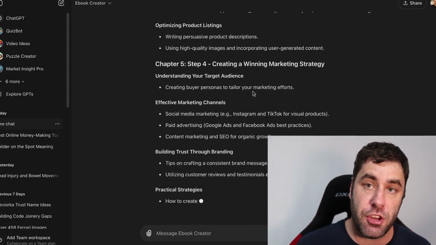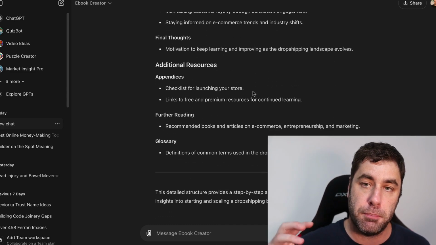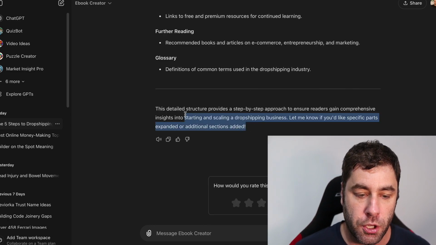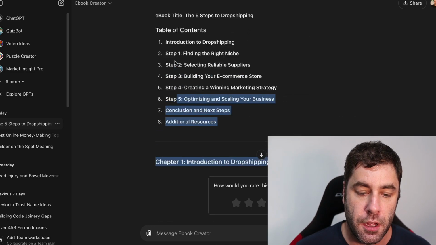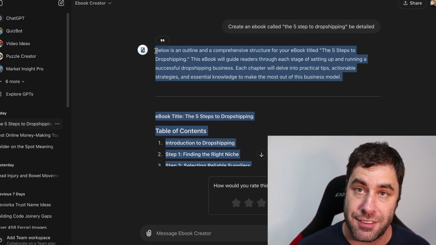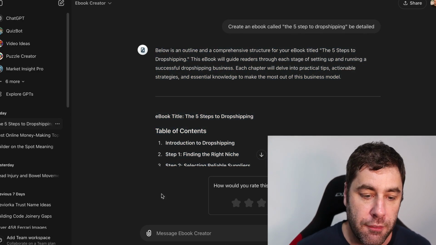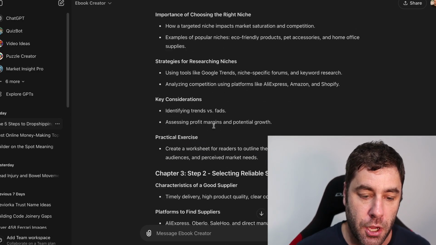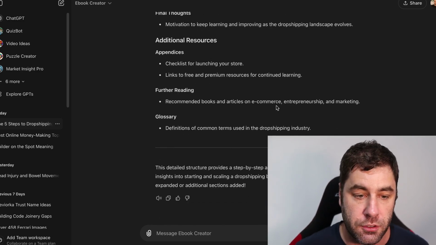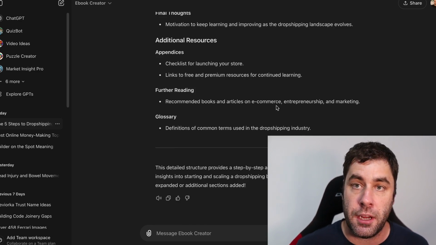Now, depending on the GPT, usually at the end of the content that it's created, you can export this as a PDF, right? Or what you can do is copy all of this into something like Google Documents, and then export that as a PDF. Really simple to do and understand. So we have some content here. We have an ebook that we can go ahead and use, or we can give away, or whatever we need to do.